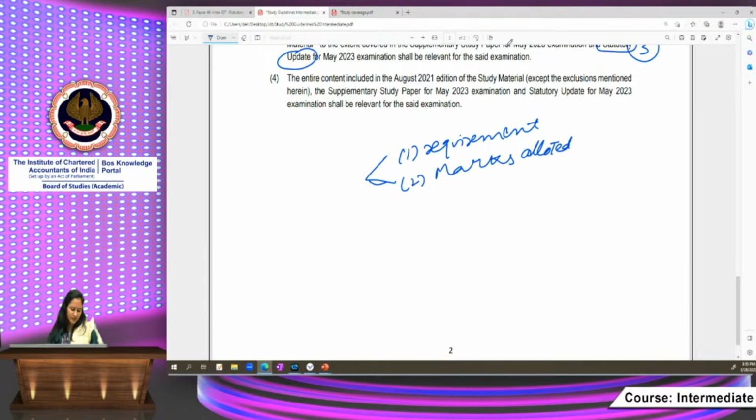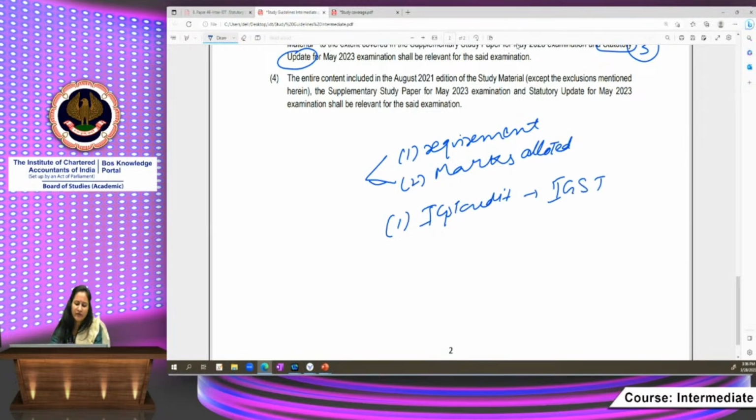Let me again touch upon the point of set off of input tax credit, because whenever there is a question on computation of GST liability, it generally involves set off of ITC against the GST liability, right? IGST credit should first be utilized towards payment of IGST.